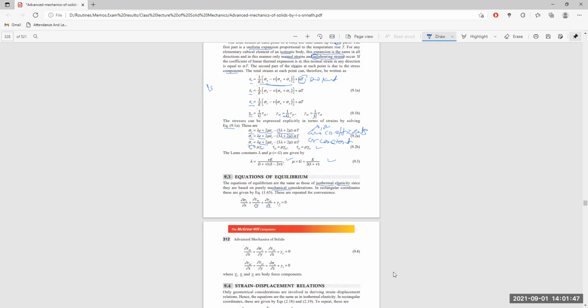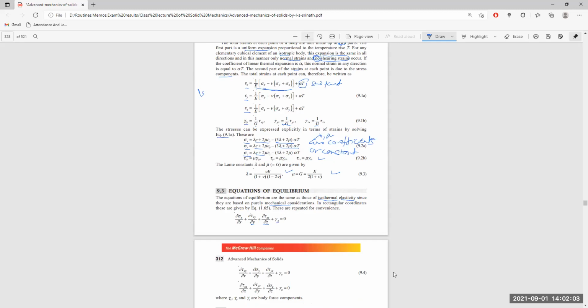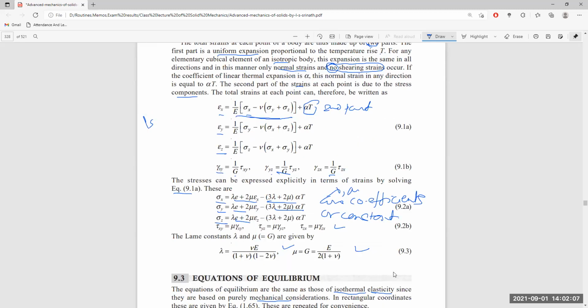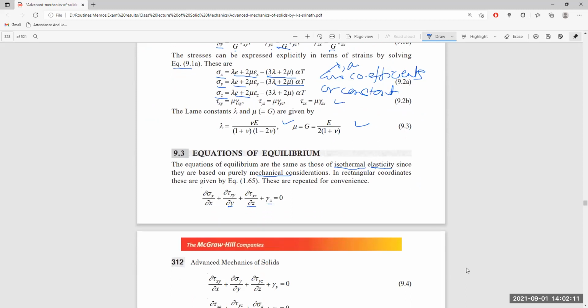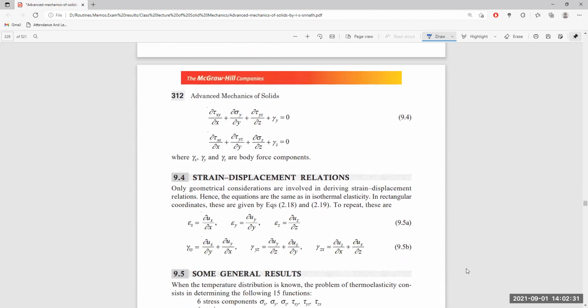Similarly, delta tau xy by delta x, delta sigma y by delta y, and delta tau zy by delta z, plus gamma y is equal to 0, and likewise delta tau xz by delta x, delta tau yz by delta y, and delta sigma z by delta z, plus gamma z is equal to 0. Here gamma x, gamma y, and gamma z are all body force components.